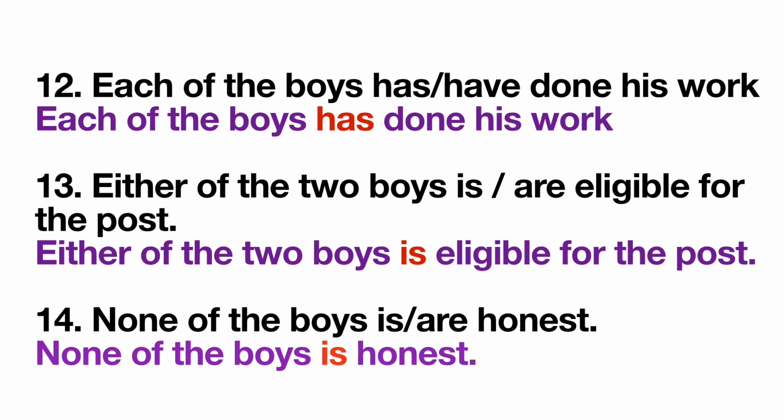Next sentence is either of the two boys is or are eligible for the post. So students, either is a distributive pronoun. It is a simple sentence. Either is again taken as a singular subject. Either means one or the other in a group of two. Either of the two boys means there are two boys. Out of these two boys, one or the other is eligible for the post. So we'll take the singular verb is here.